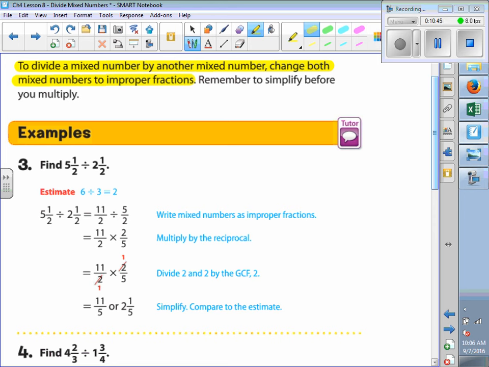The division becomes multiplication, and then we flip the second fraction. So we have 11 halves times 2/5. Very good. Then we will simplify before we multiply, and we end up with 11/5, or 2 1/5. Is everybody clear?